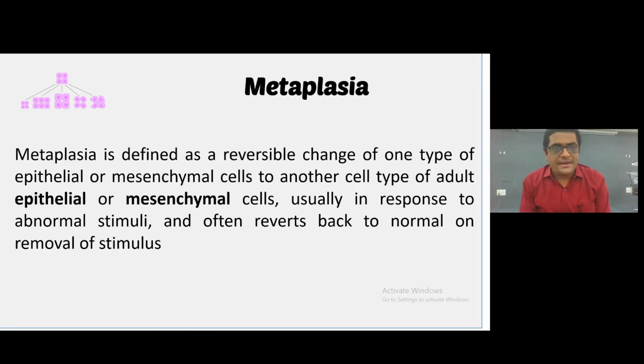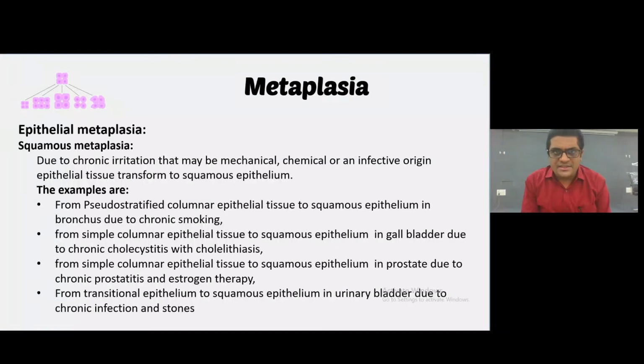The next is metaplasia. Metaplasia is defined as the reversible change of one type of epithelial or mesenchymal cell to another type of adult epithelial or mesenchymal cell, usually in response to abnormal stimuli, and it often reverts back to normal when the stimulation is removed. Look at the types here.